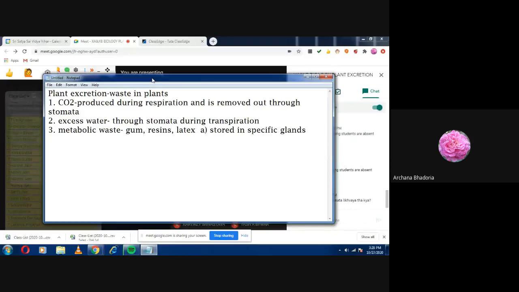And how will these metabolic wastes be removed? Remember children, they will be removed out of the system by getting stored in specific glands. So within the plant body, out of the cells. All the functions are carried out in the cells.